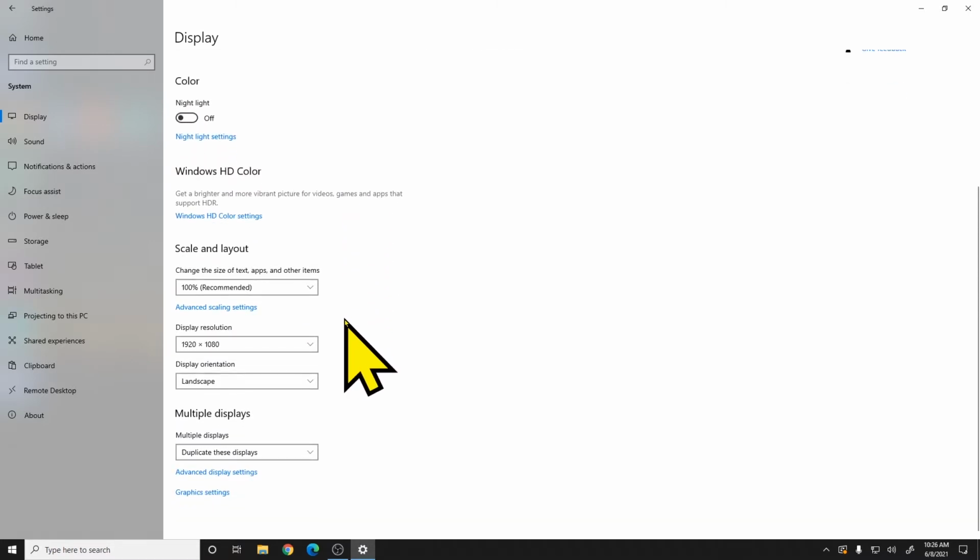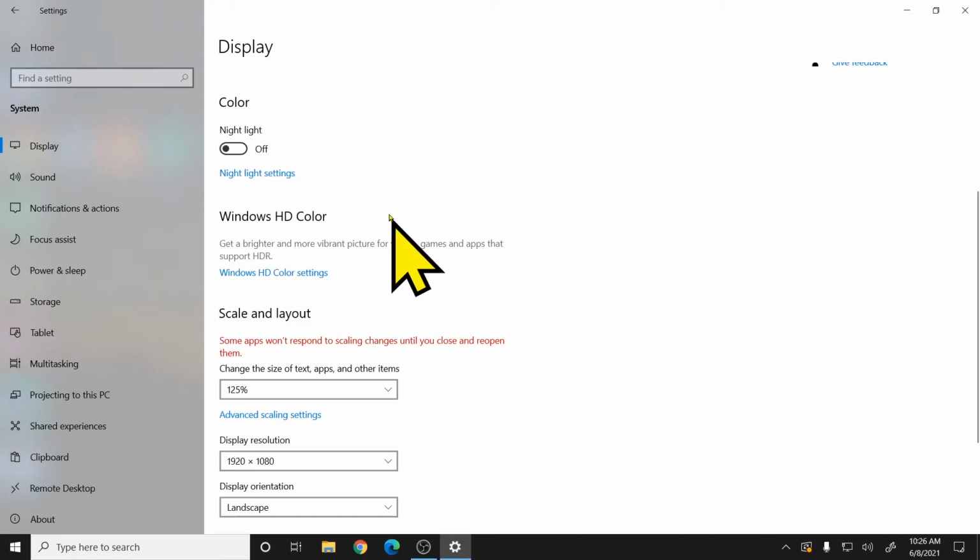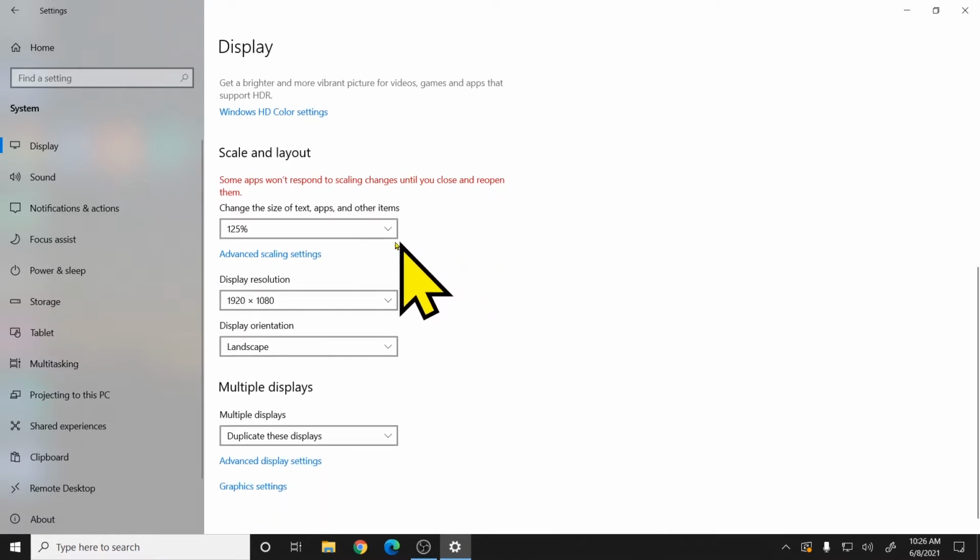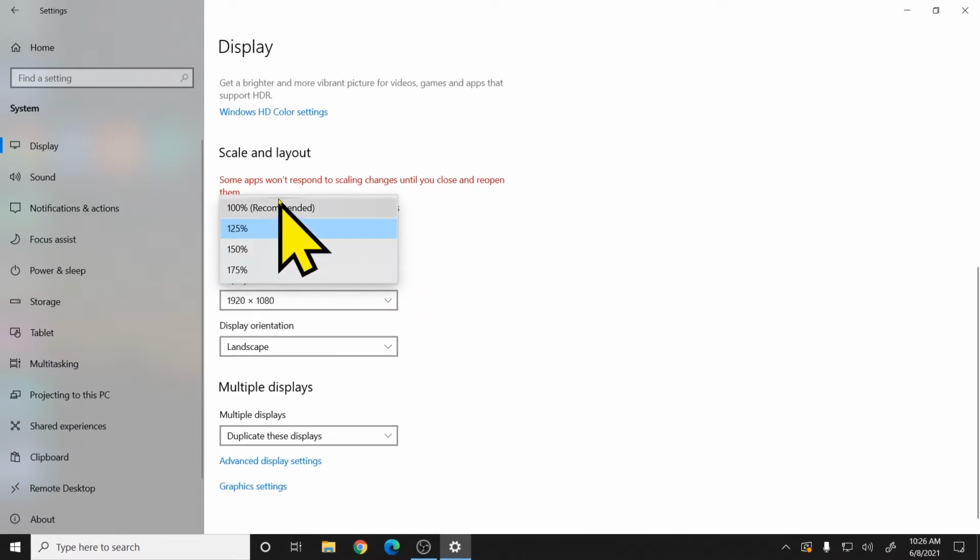One other setting you may be interested in the display section here is the scale and layout. You'll see right now it's at 100%, but if you find that perhaps you have trouble reading some text because it's too small, you can try using this option, dropping it down and selecting something a little bigger. You'll see it change the scale of everything, and now all the text is a little bigger. And I'm going to change it back to 100.